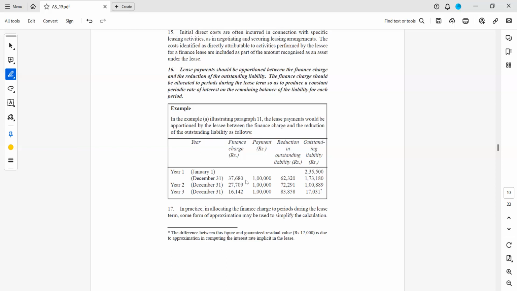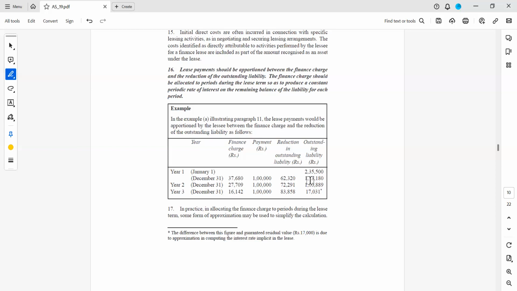So if I take this here, I will apply the same formula. Now the interest is 27,709. Same thing, I will apply the same formula. My interest is 16,142. So every year I will charge this interest finance charge amount to my P&L, and I will reduce my liability to the extent of the principal amount and show it as outstanding liability.